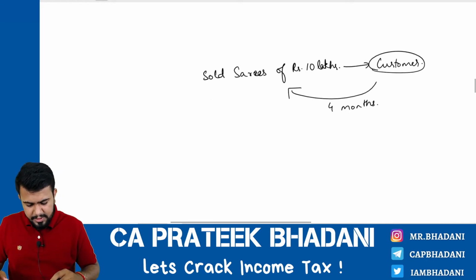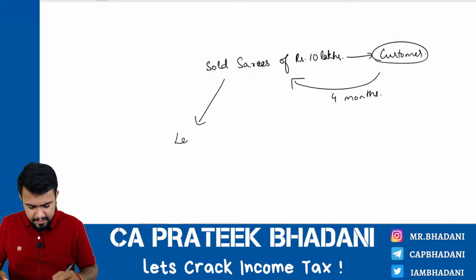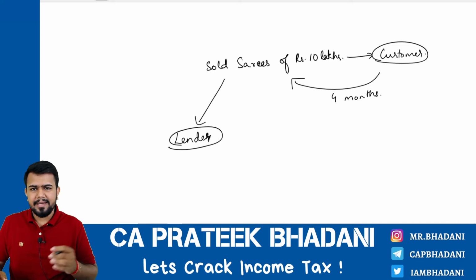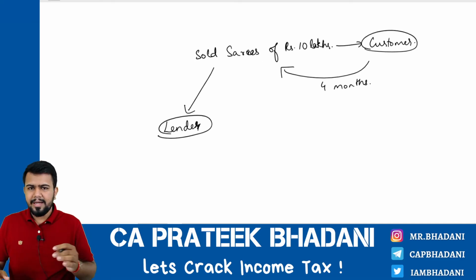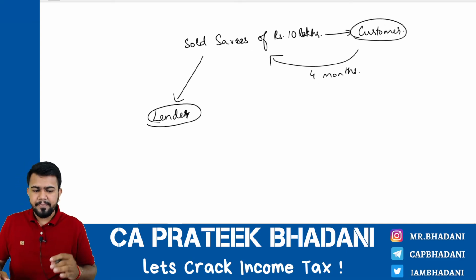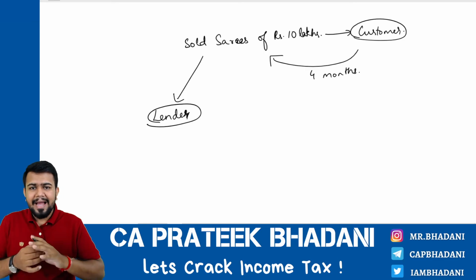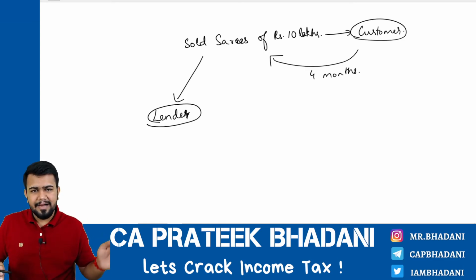So what I will do is, I will go to the lender. Lender here does not mean bank, lender means any lender, any person. I will go to a lender and I will tell them that, see lender, I have to get 10 lakh rupees after 4 months.